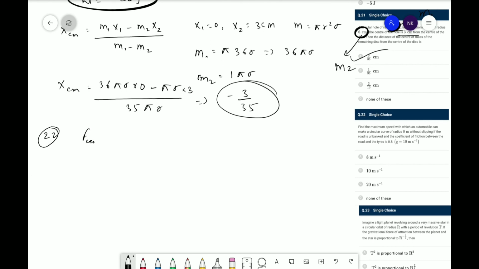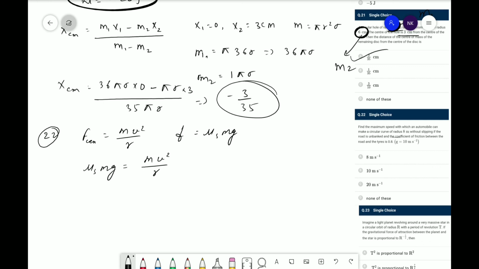The centripetal force is equal to mv square upon r, and the frictional force is F, that is nothing but mu s mg. Now we can compare. According to the question, centripetal force will be equal to mu s mg, which will be equal to mv square upon r.